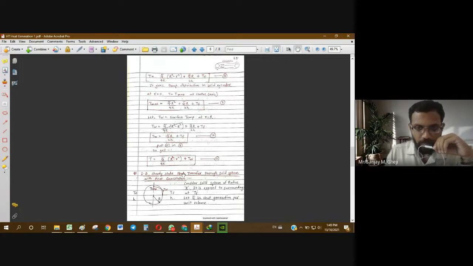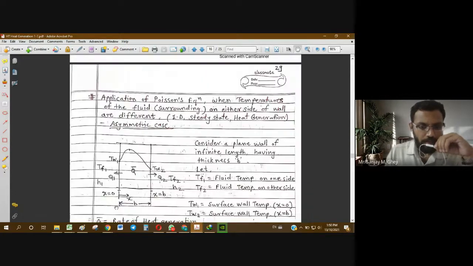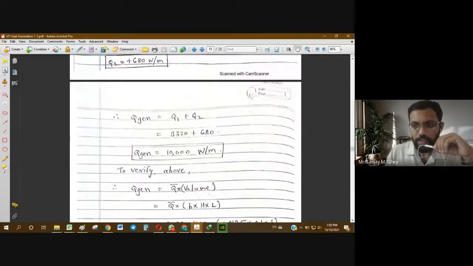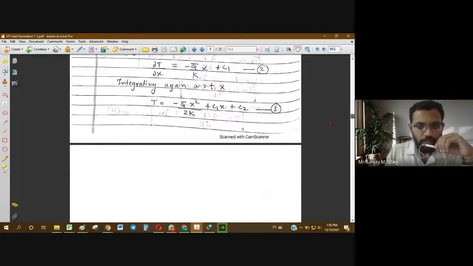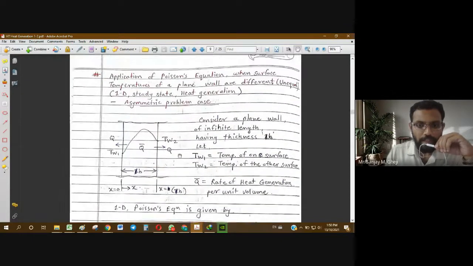Because of this, we obtained some geometrical similarity for the heat transfer rate as well as for temperature distribution. Then in yesterday's session, we covered the cases where we changed the conditions, so that wall temperatures are different on either side.